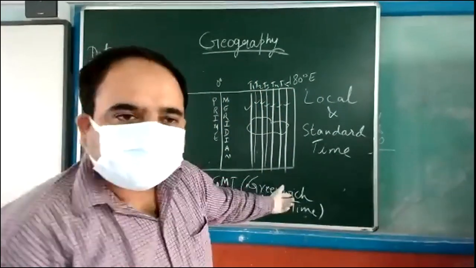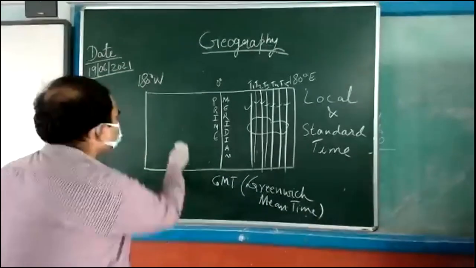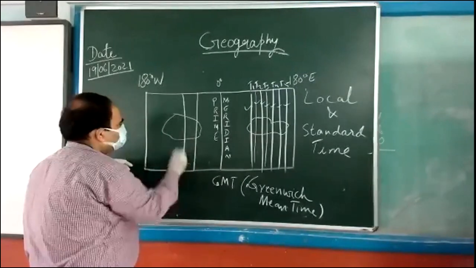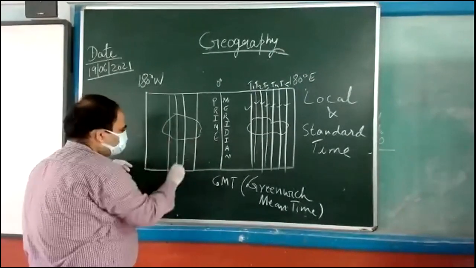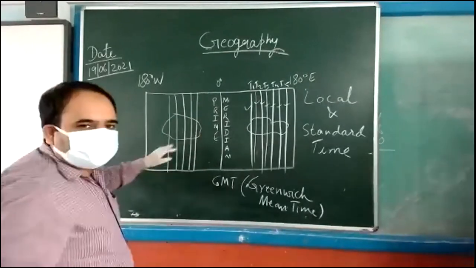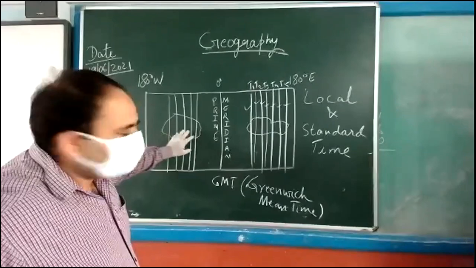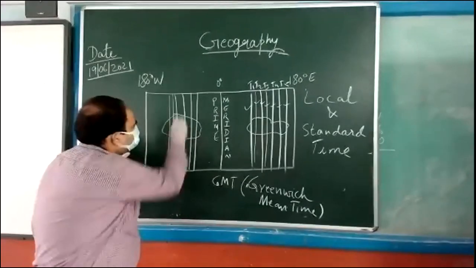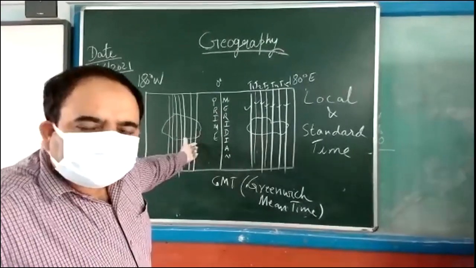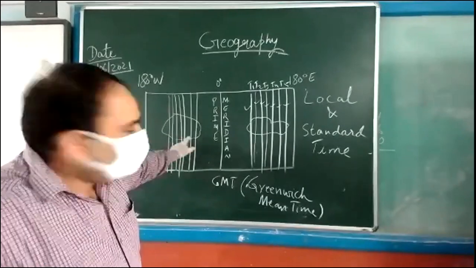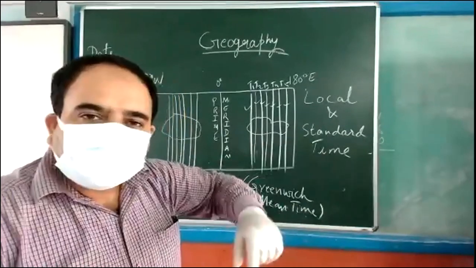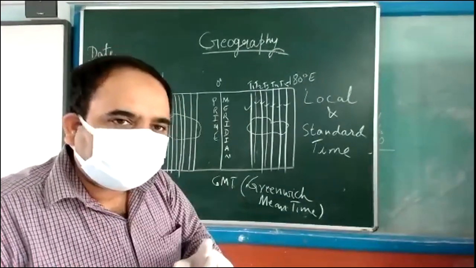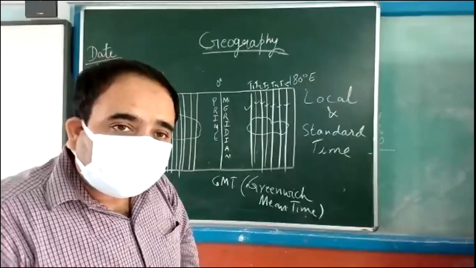Another diagram I am drawing here separately to make you understand. See, suppose 5 different times people are following, or 10 different places, this is very less. You know, hundreds of longitudes will pass, and every person, every city will decide the time according to its own longitude. Others are able to understand? So it will create a problem.